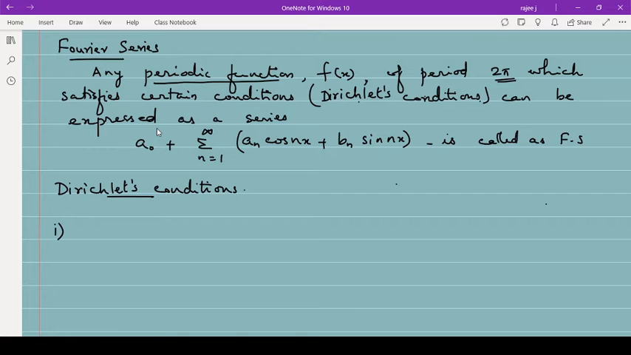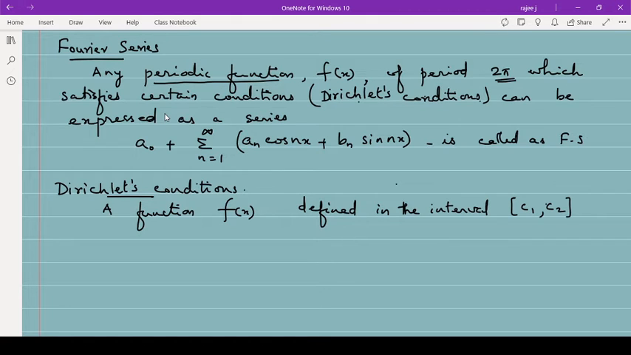So Dirichlet's conditions are, first one is that normally we define, say, a function f of x defined in the interval C1, C2. Now I hope you remember last time we discussed there are 4 types of interval.